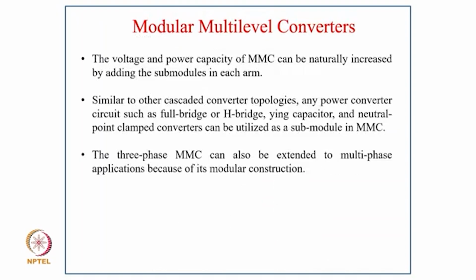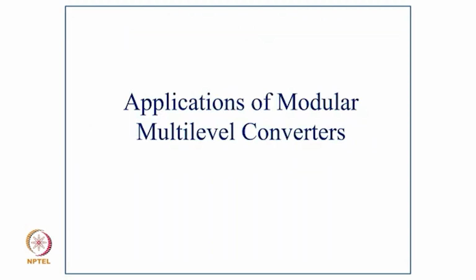So the voltage and power capacity of MMC can be naturally increased by adding submodules in each arm, and similar to other cascade converter topologies, any power converter circuit such as full bridge, half bridge, flying capacitor and neutral point converter can be utilized as a submodule in MMC. And the three-phase MMC can also be extended to multi-phase applications because of its modular construction.